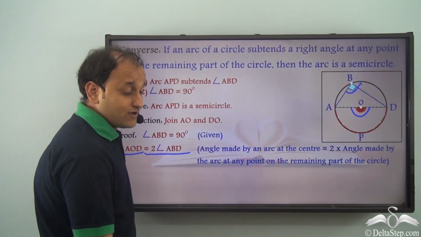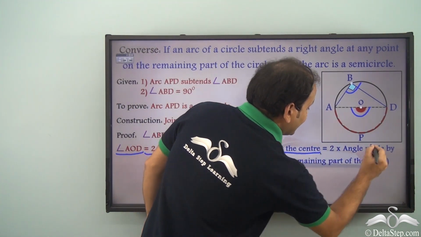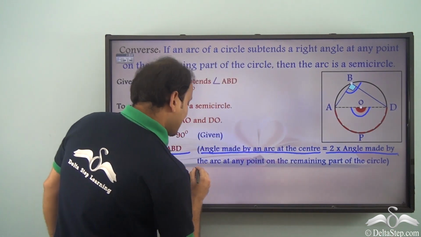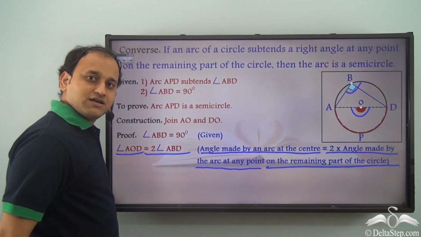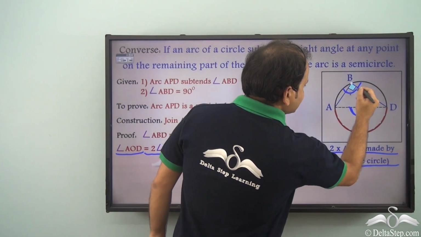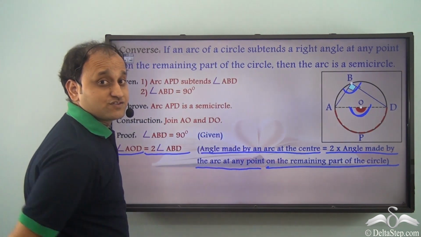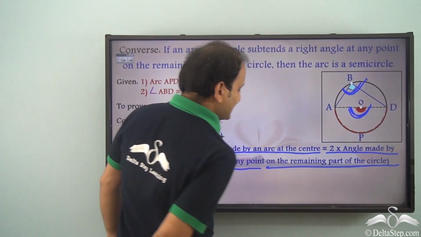Why do I say so? Because angle made by an arc at the center is 2 times angle made by the arc at any point on the remaining part of the circle. So this arc is making this angle at the center, and this is another angle at remaining part of the circle. So always this angle will be twice this angle.